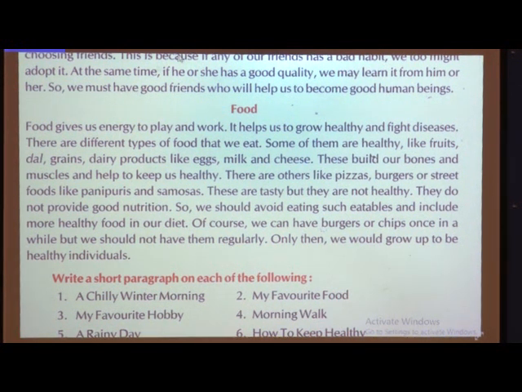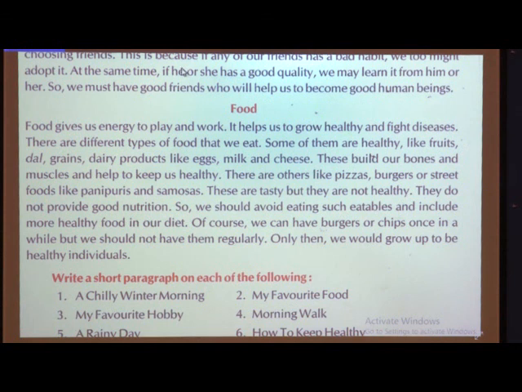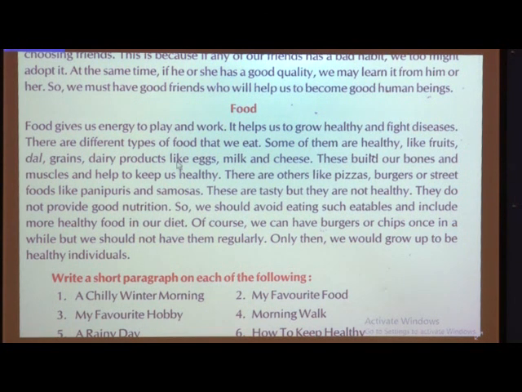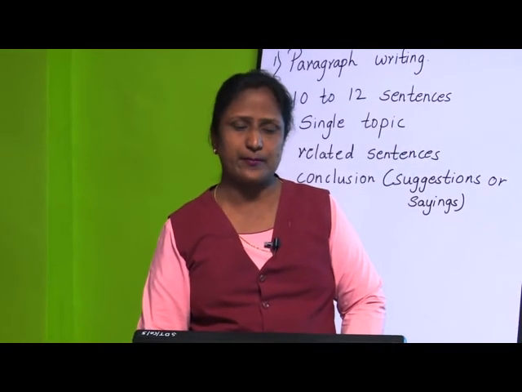I hope children you all have understood both the paragraphs, and both these paragraphs are on page number 147. So, both the paragraphs you are going to copy down in your grammar notebook in the writing skills section. I hope children you have understood how to write a paragraph. So, this was the first writing skill of the grammar section.